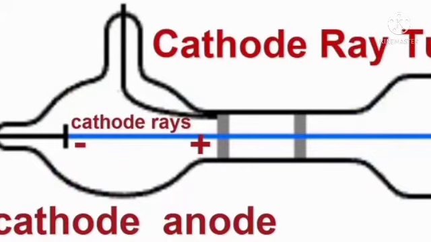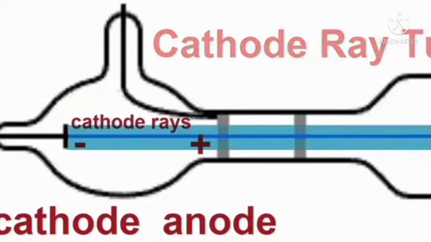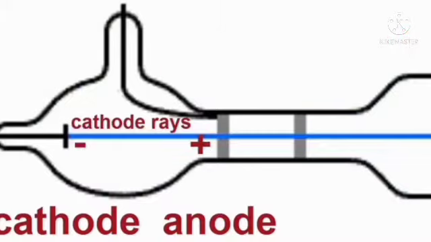The particles are called cathode rays, and we call the apparatus a cathode ray tube. You can see the glow in the tube in the dark.